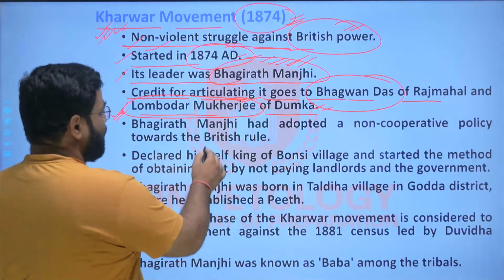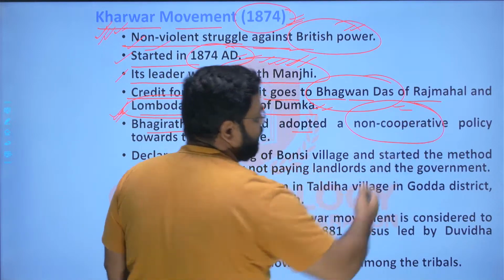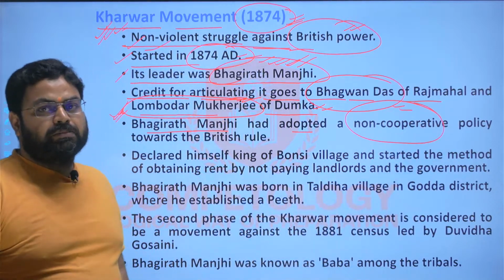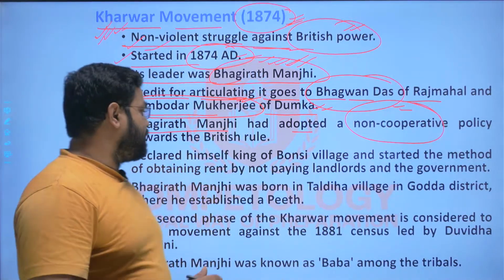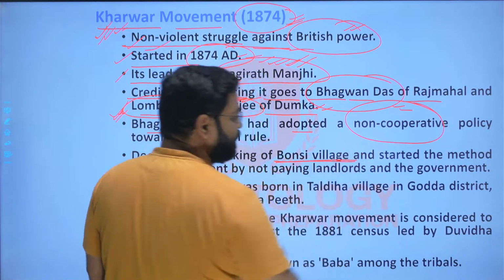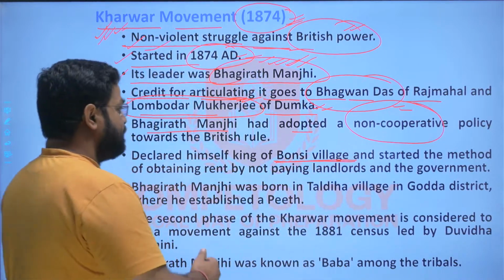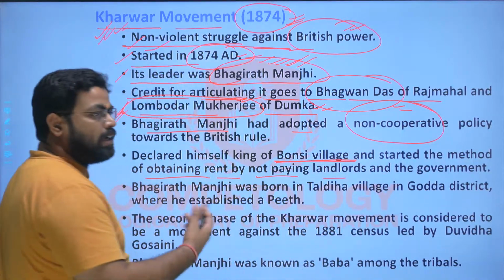And here, Bhagirath Manjhi had adopted a non-cooperative policy by taking the land revenue by himself. First of all, he declared himself as the king of Bonsai village, right? And started obtaining the rent, not paying the landlords and the government.